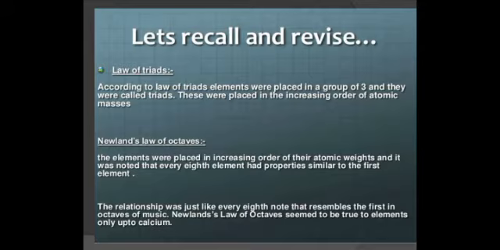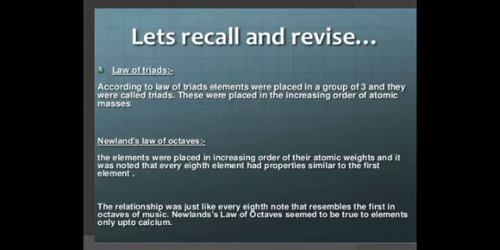Due to this, the next law, Newlands' law of octaves, came. The elements were placed in increasing order of their atomic weight, and it was noted that every 8th element had properties similar to the first element. The relationship was just like every 8th note resembling the first in an octave of music, like sa re ga ma pa dha ni sa. Sa is again the 8th note of the music, which is repeating. Similarly, every 8th element was like the first element, and every 8th property was similar to the first property.